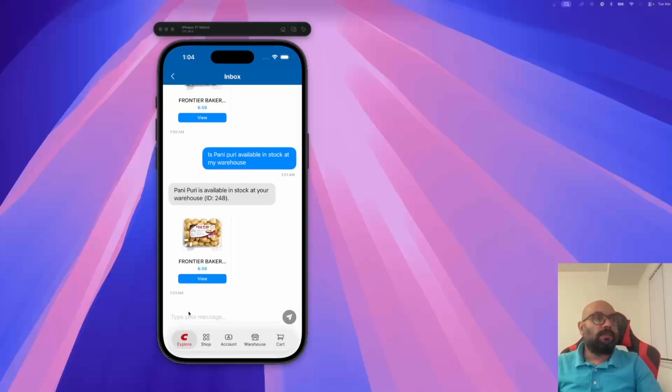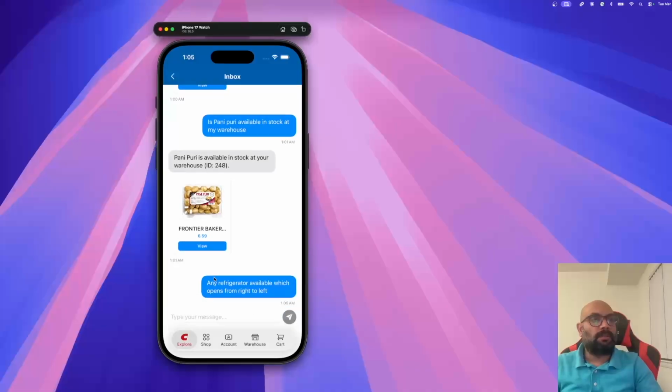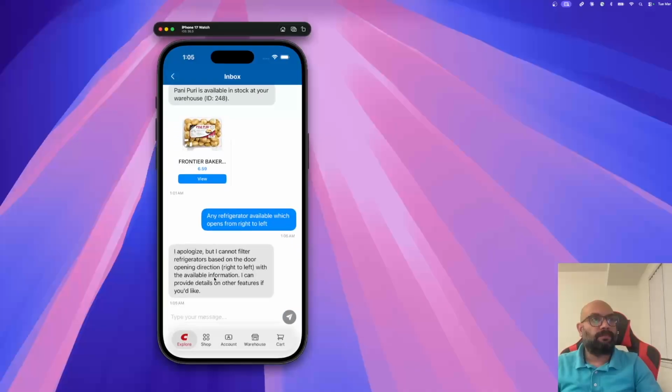And we can ask some weird questions as well, like suppose, is any refrigerator available which opens from right to left? So this information is not available in the products which we have uploaded.